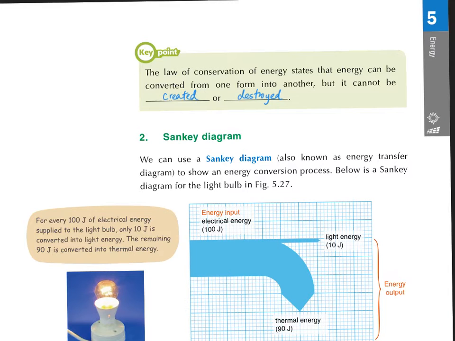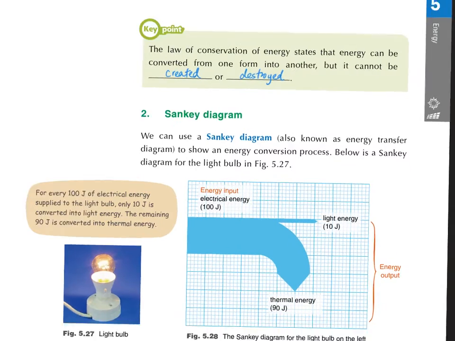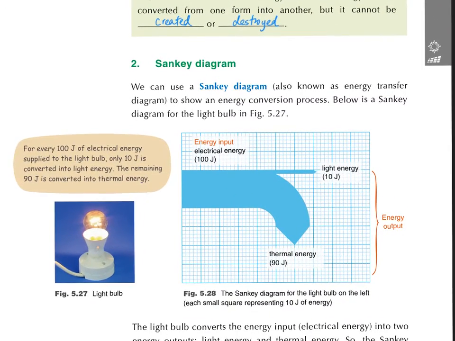Now, how do we show the energy conversion process? We can use what we call the Sankey diagram, 桑基圖. The Sankey diagram, or we can say the energy transfer diagram, shows the energy conversion process. Let's see. You can see the diagram. What is the meaning?